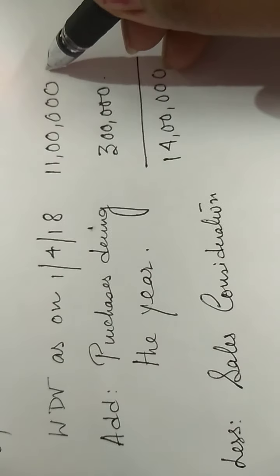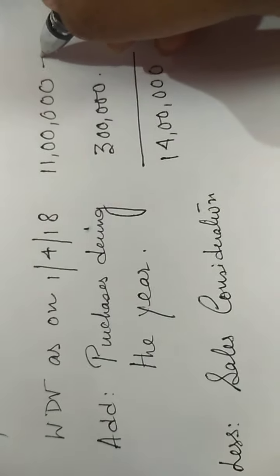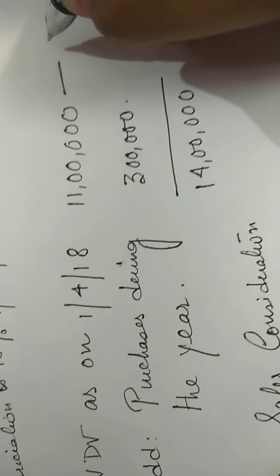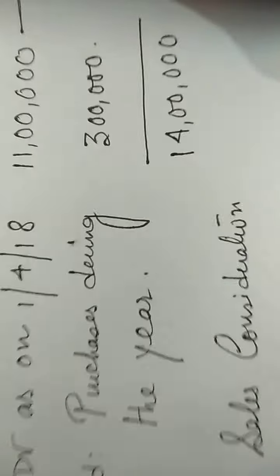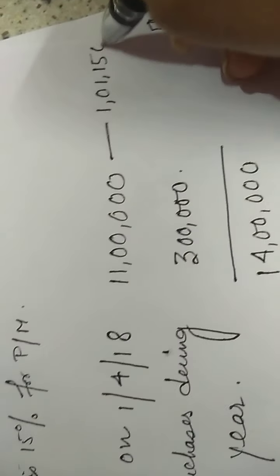So out of this 11 lakh WDV, this is my opening WDV including as many assets as I have in the block. Out of this, one asset whose WDV is 1 lakh 1,150 got sold for rupees 1 lakh.